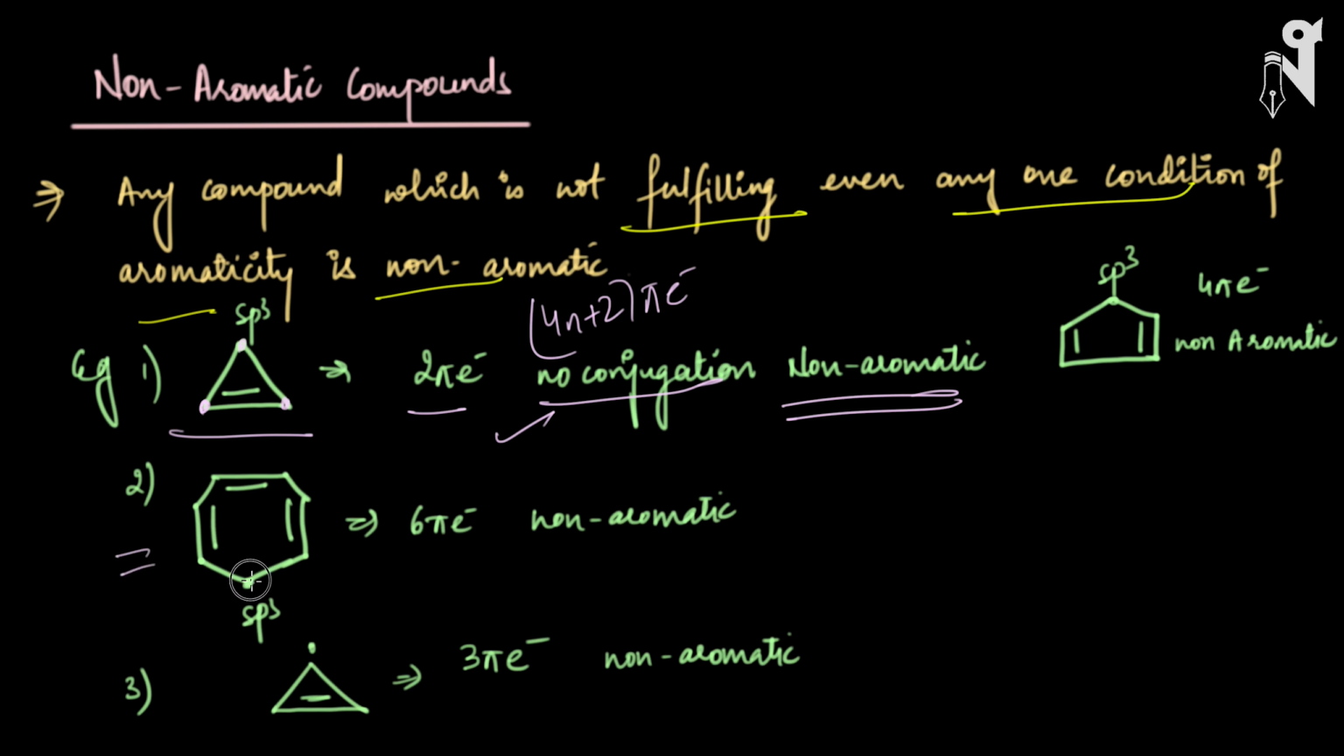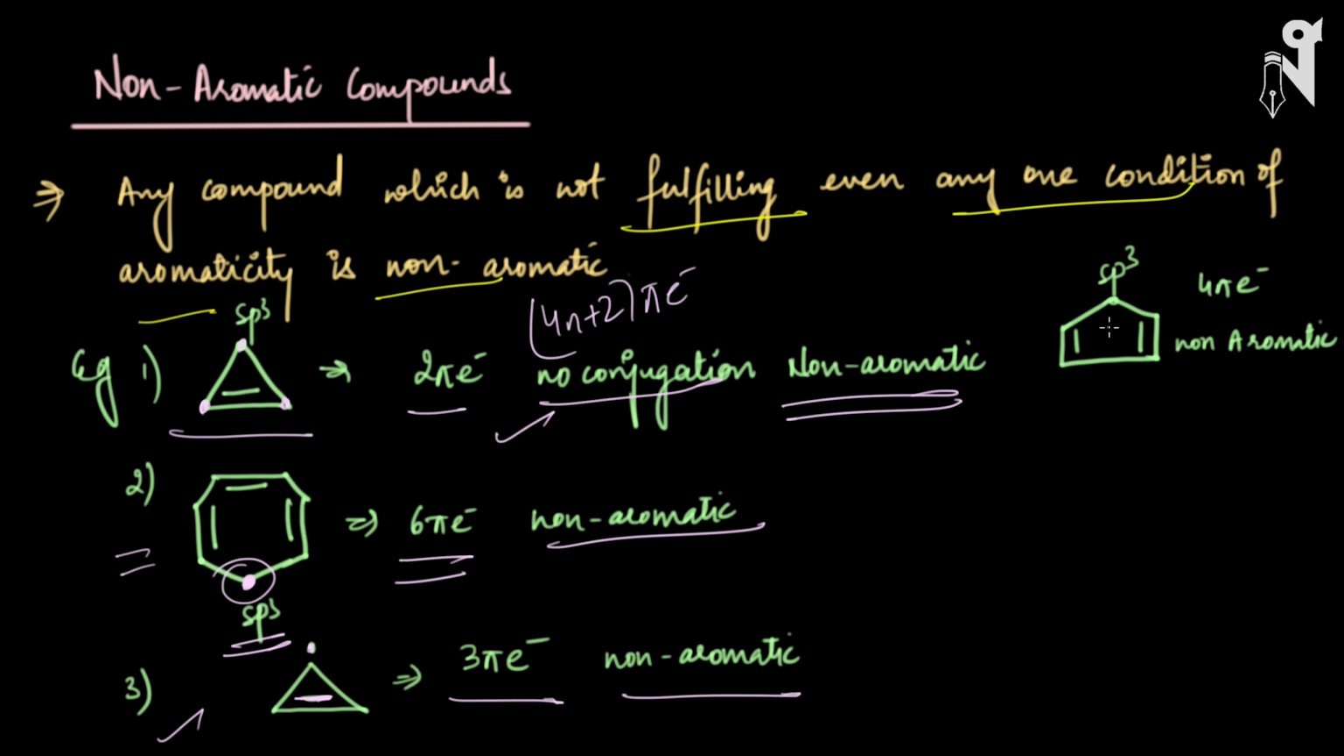Exactly the same way, look at the second compound. The carbon present at the bottom is sp3, hence it is not planar. Even though the number of electrons is the same as what is required for a compound to be aromatic, this sp3 carbon will make this non-aromatic. Look at the third one. In the case of the third one, first of all, we have a double bond here in conjugation with the radical, but this is a single electron, right? So the total number of pi electrons we have is 3 pi electrons, hence it is not following the aromaticity rule. The molecule becomes non-aromatic.